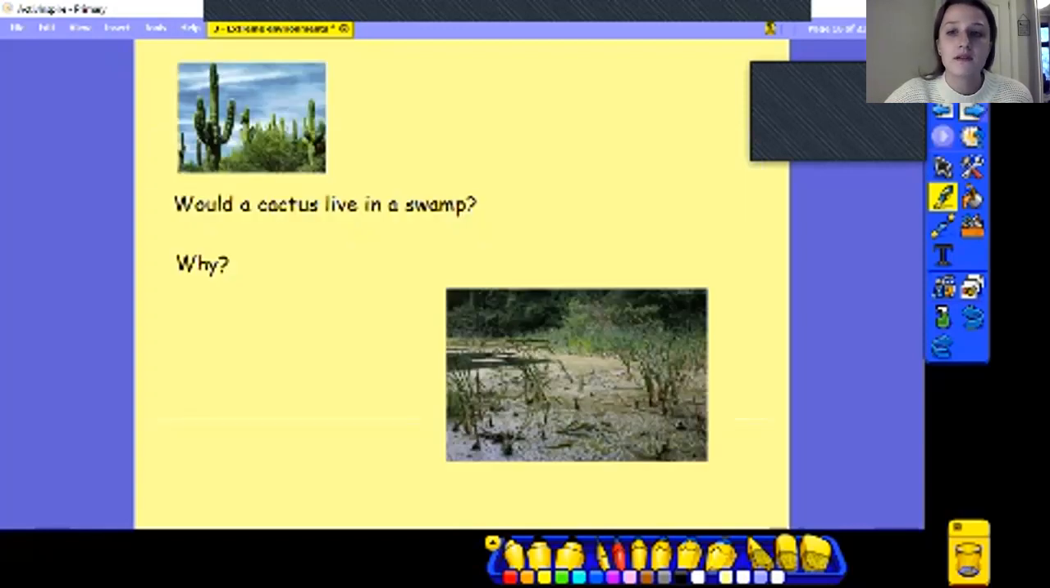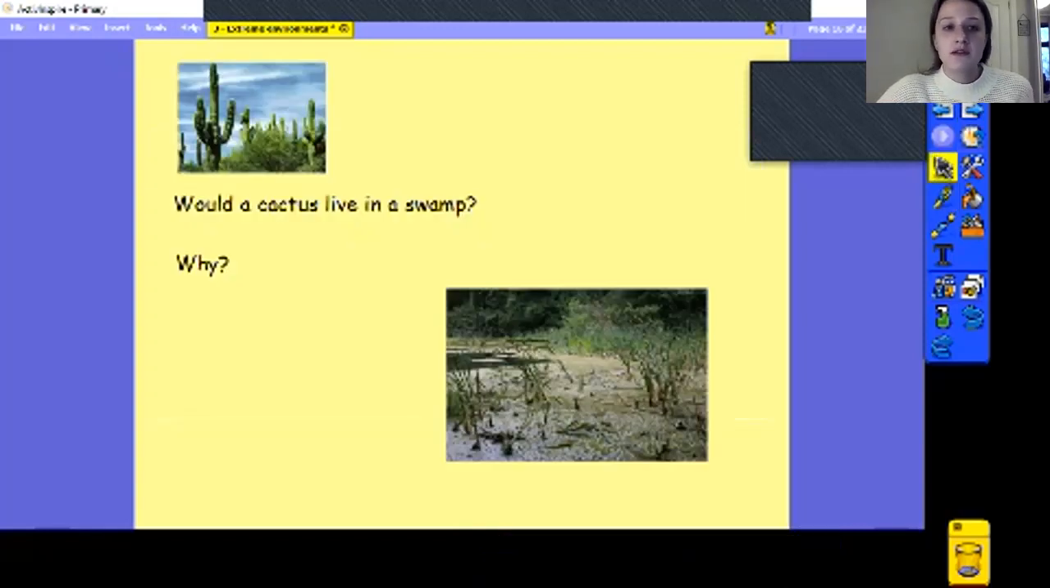So I've picked one of the other living things from the desert, a cactus, and I've got a question for you. Do you think it would be able to live in a swamp, and why? So think about the conditions it lives in now and how we've just described the desert, and then think about the conditions in a swamp and use this picture down here to help you. So pause the video, see if you can come up with an answer.